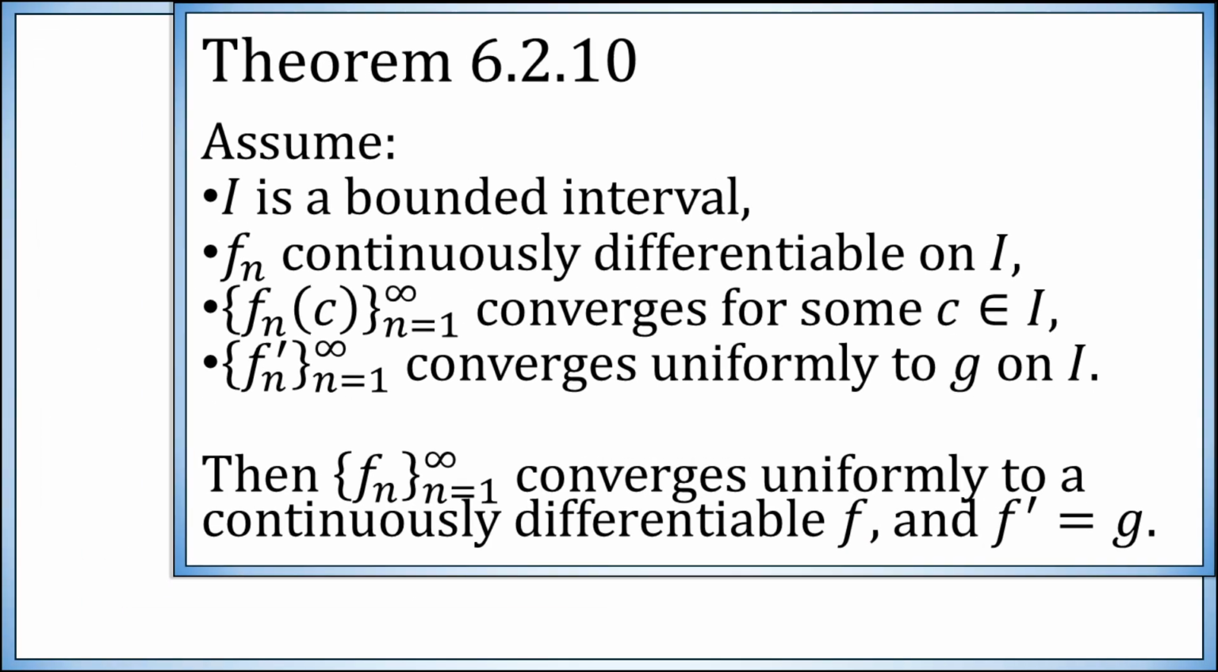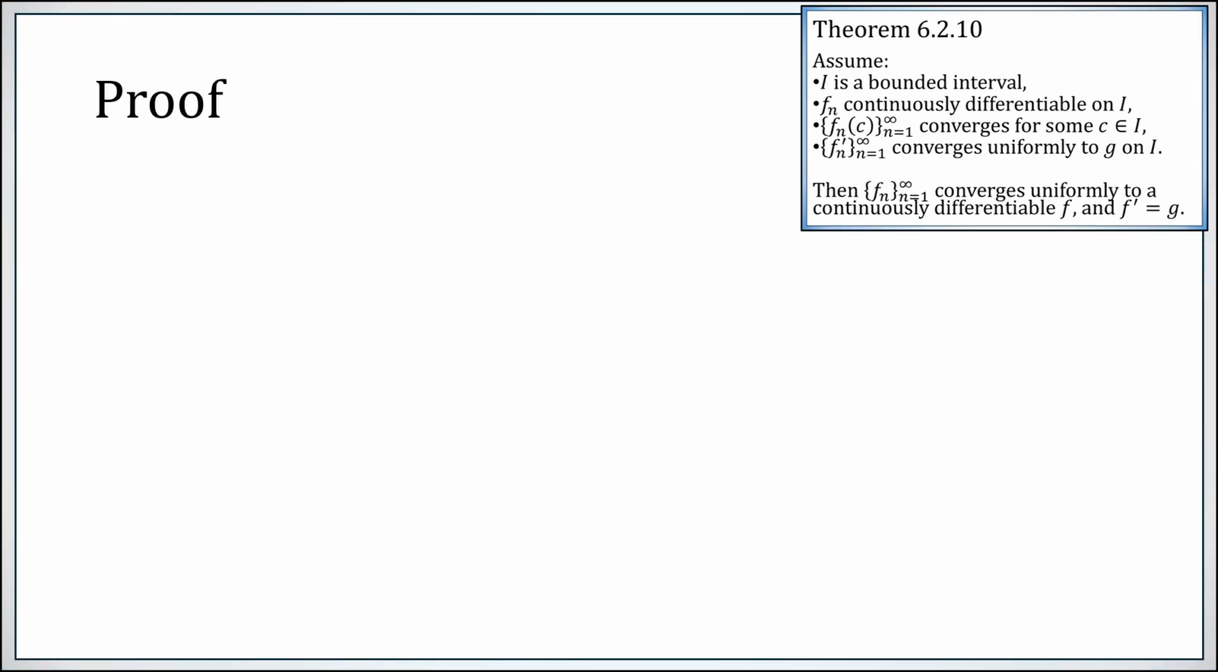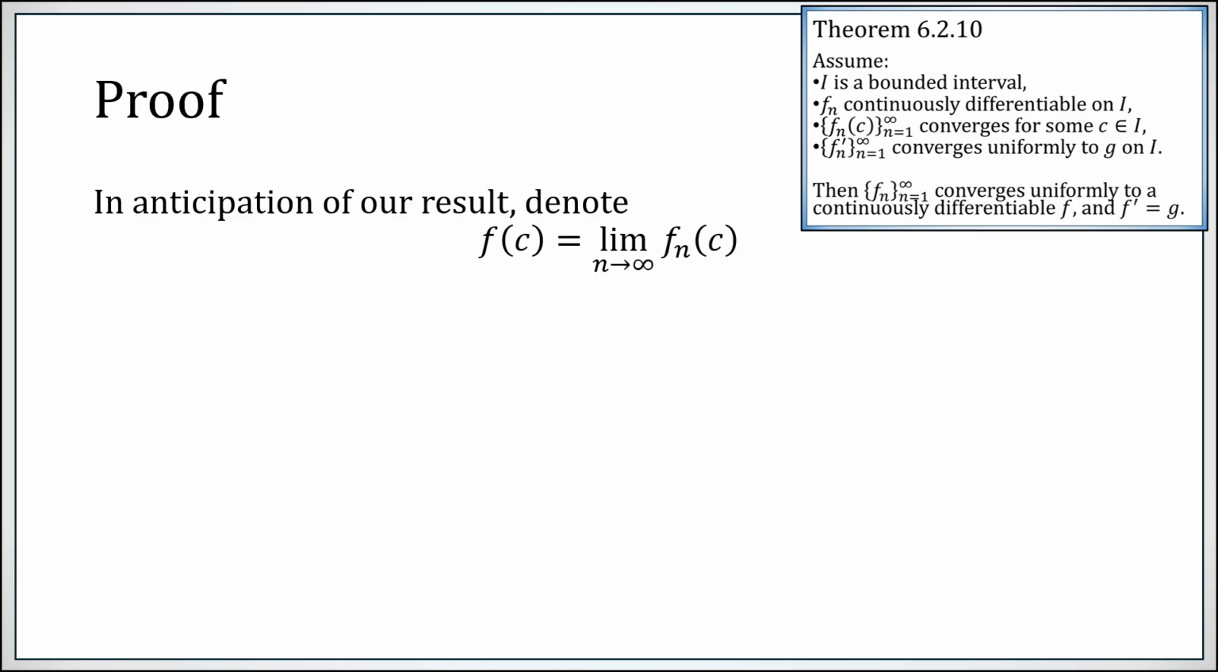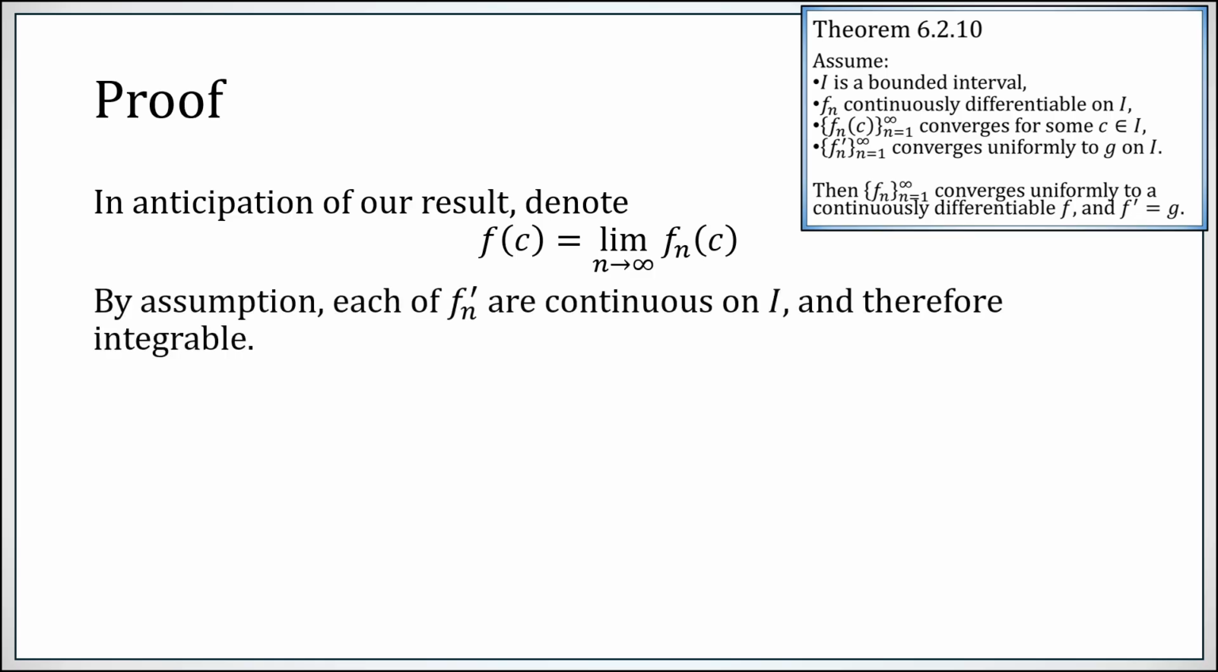Of course, we have to prove it. So in anticipation of what we are attempting to prove, let's denote f of c to be that pointwise limit at the only place where we know the pointwise limit exists. We don't actually know the function f exists yet, but we do know this value exists, so I'm assigning my new function f to take that correct value at that one point. We don't know what happens with the function f anywhere else.